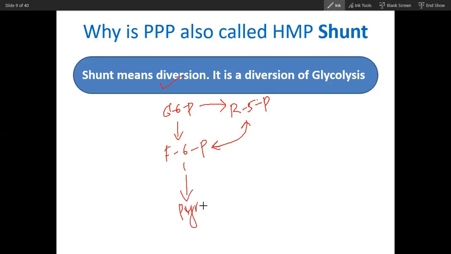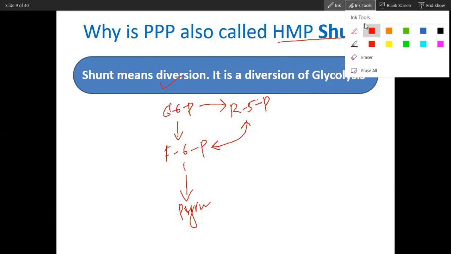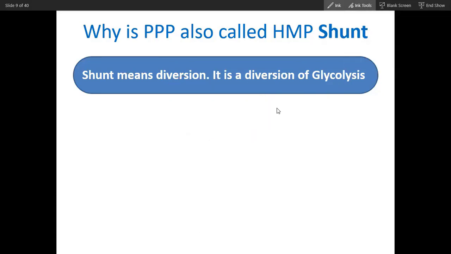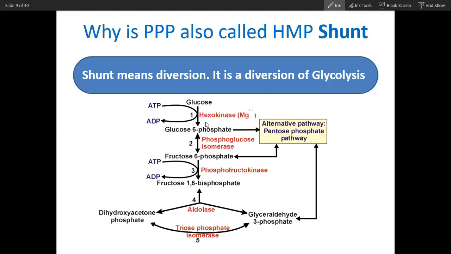So that is why this is a bit of diversion. Can you see the diversion here? So this is why this is called shunt. That is why the name shunt is given to this pathway. Here also you can see glyceraldehyde 3-phosphate is also produced, and this is a shunt, like a bypass in glycolysis. That is why this is called hexose monophosphate shunt.